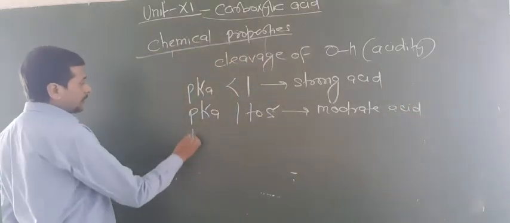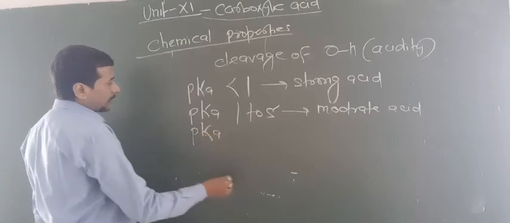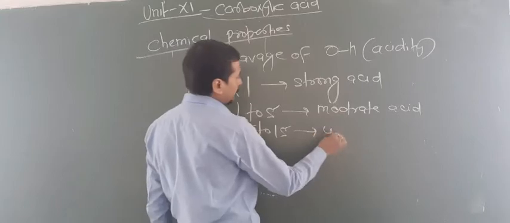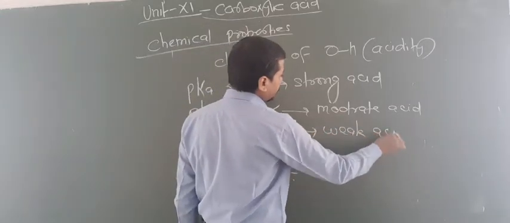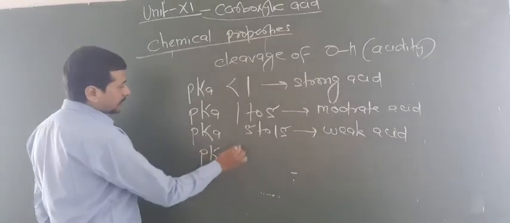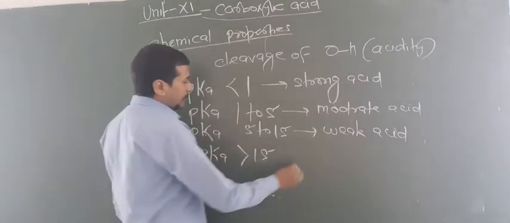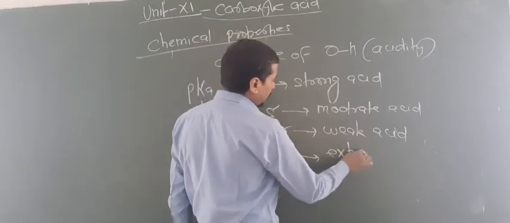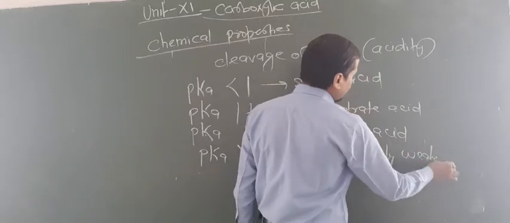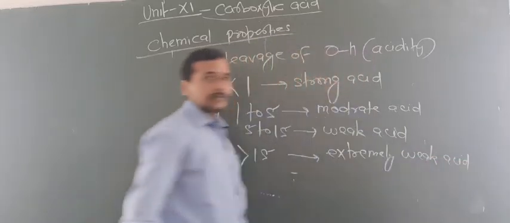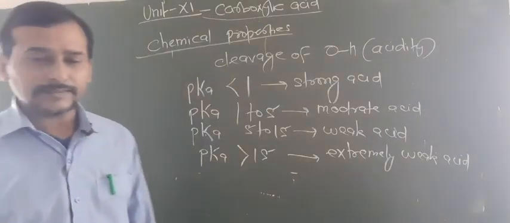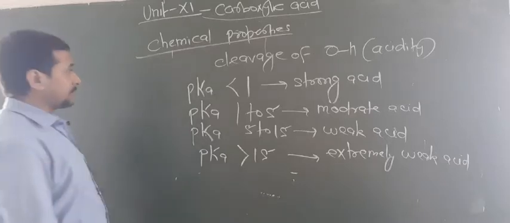If the pKa value is between 5 and 15, this is known as a weak acid. And if the pKa value is more than 15, in that condition you can say an extremely weak acid. So in this way, by looking at the pKa value, you can also decide the acidic property of carboxylic acid.